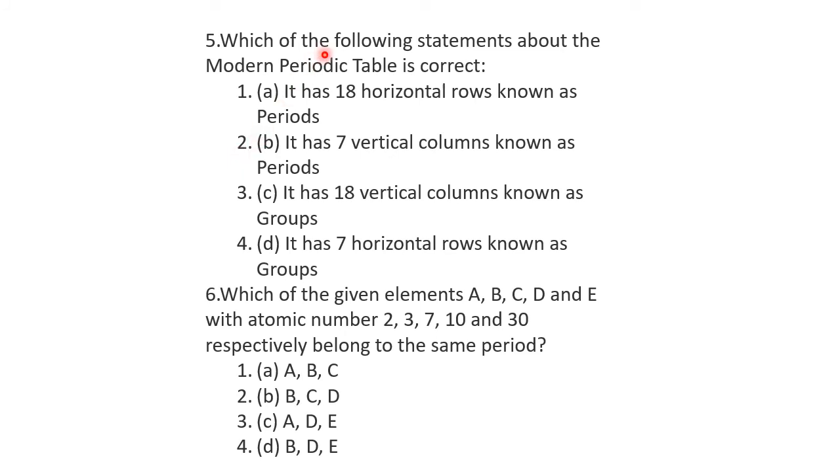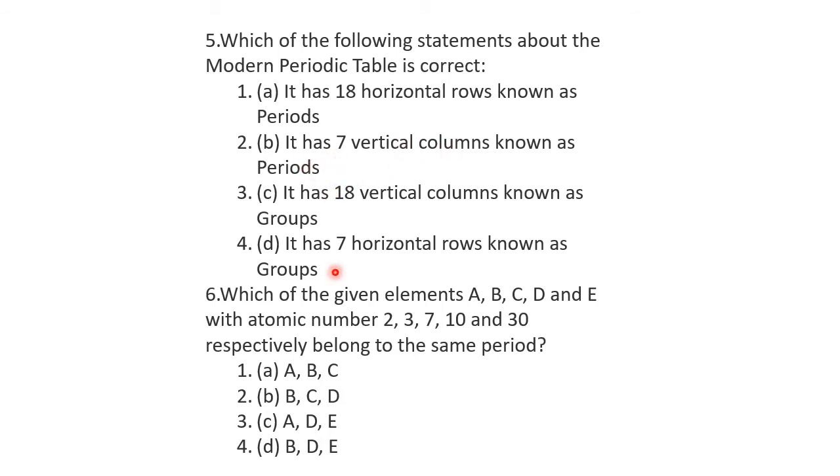Next, which of the following statements about the modern periodic table is correct? It has 18 horizontal rows known as periods. No, there are 7 periods. It has 7 vertical columns known as periods. No, horizontal rows are called periods.